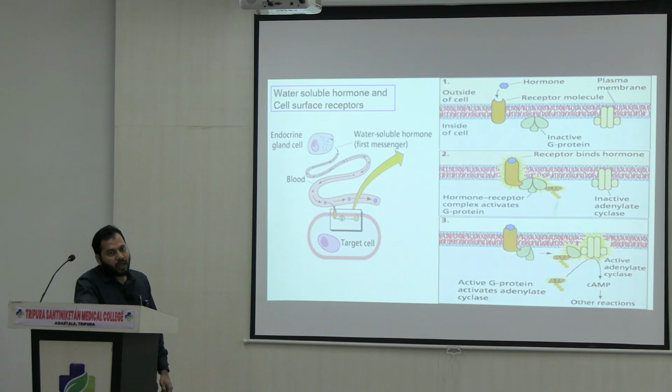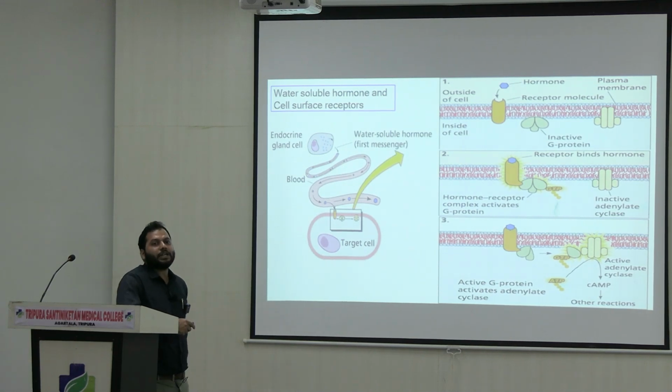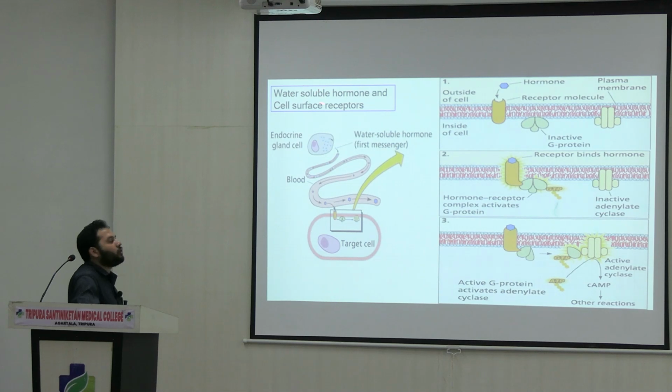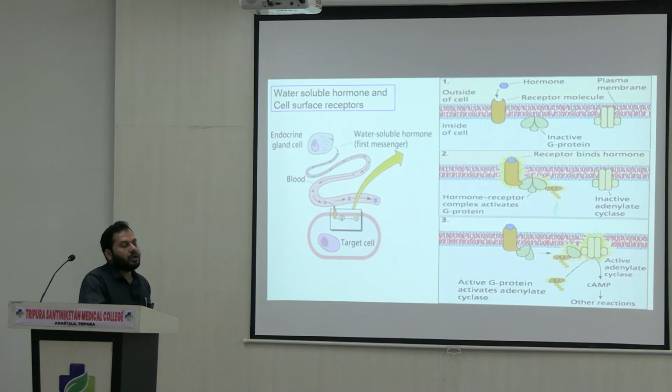Now see, what is the general mechanism of action where second messenger systems are involved? Suppose there are some hormones which are water soluble. As these are water soluble hormones, their receptors are present on the cell surface only, right? The hormones which are water soluble have some specific receptors for their actions, and these receptors are present on the cell surface only.